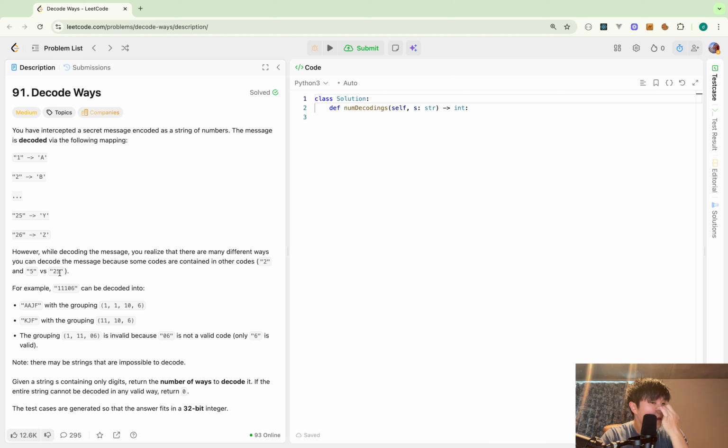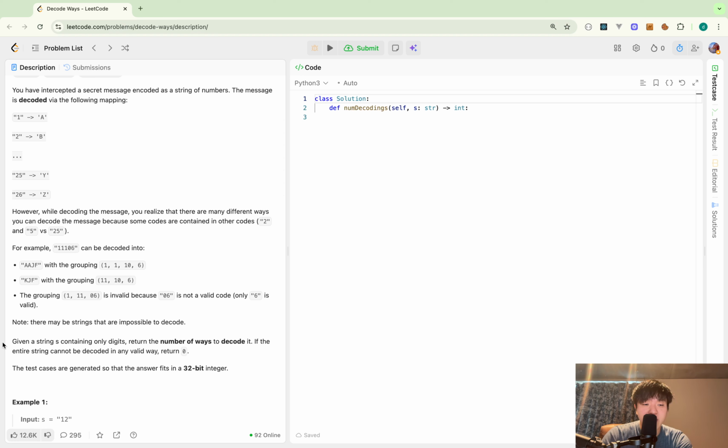Yes, definitely. For example, 11106 can be decoded into AAJF with the grouping 1, 1, 10, 6. Or KJF with the grouping 11, 10, 6. So the problem is how to split the digit string. The grouping 11, 1, 06 is invalid because 06 is not a valid code. Only 6 is valid. Note, there may be strings that are impossible to decode.